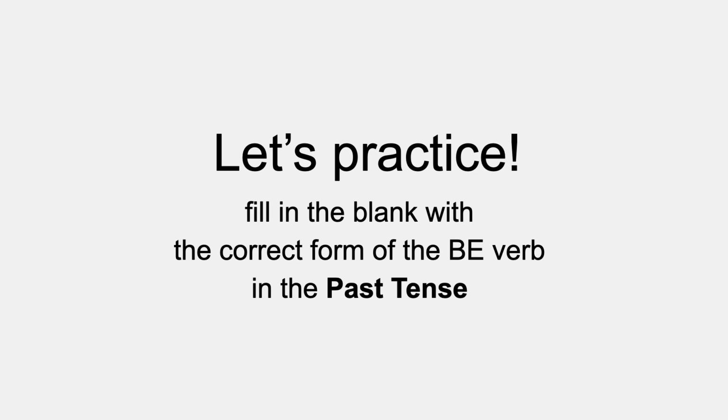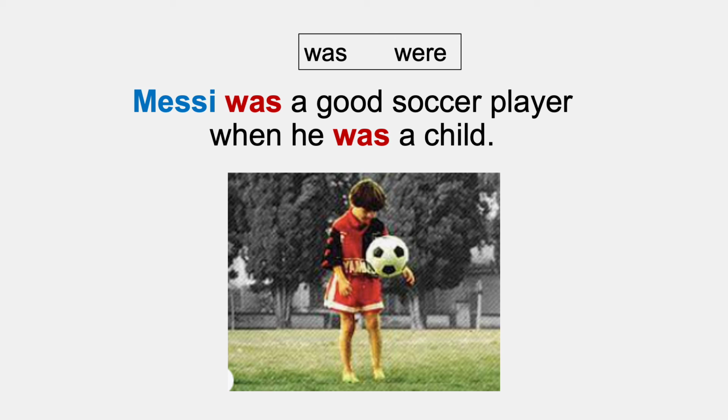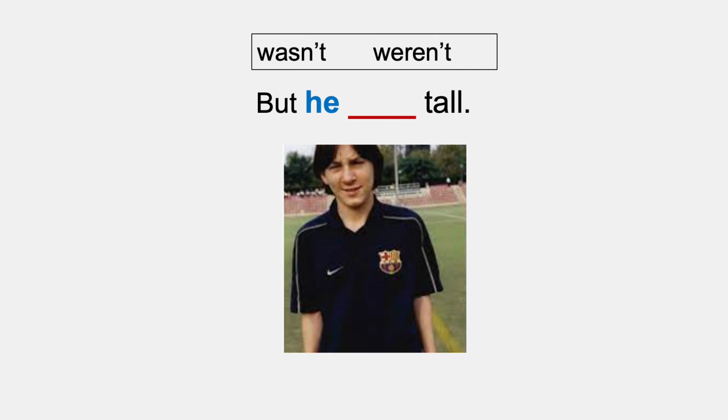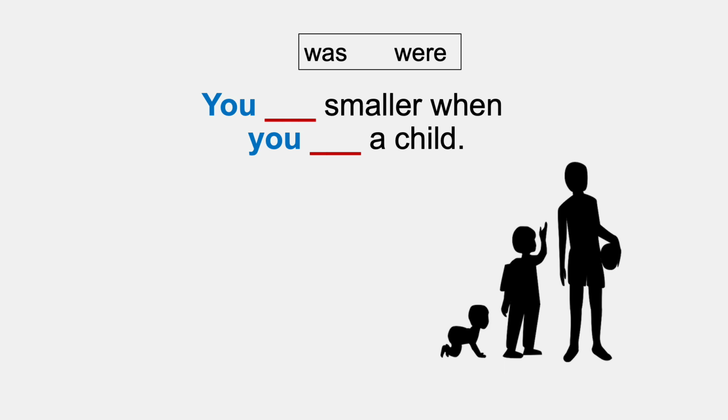So let's practice. Again, you can pause the slide to think of the answer before you see the next one. Messi, a good soccer player when he, a child. Messi was a good soccer player when he was a child. But he, tall. But he wasn't tall. Lionel and his wife, childhood friends. Lionel and his wife were childhood friends.